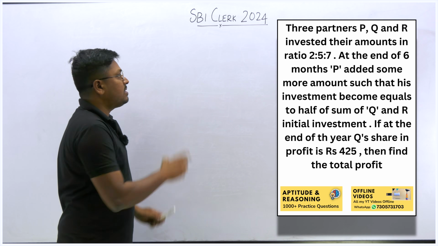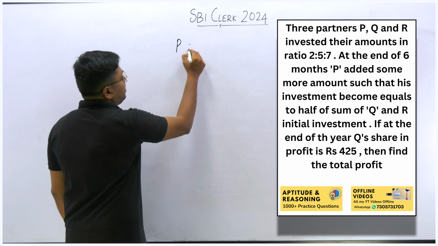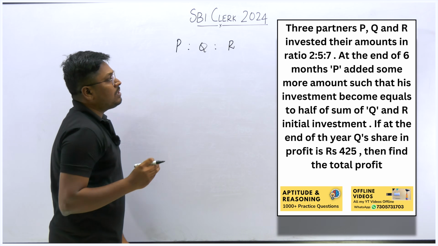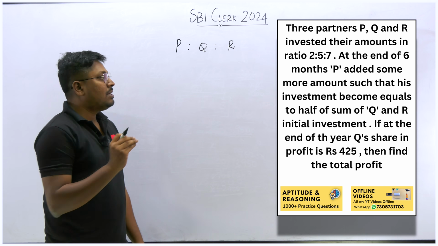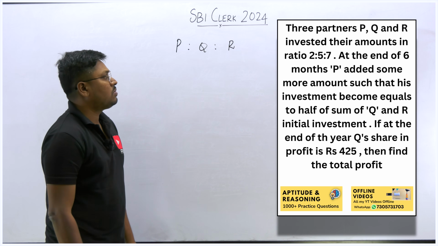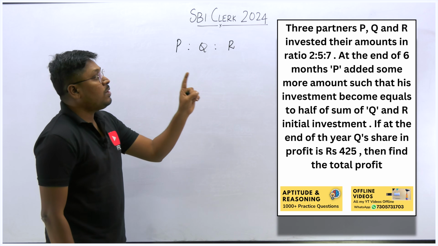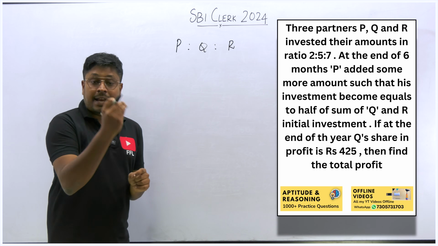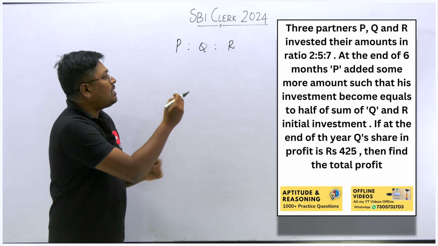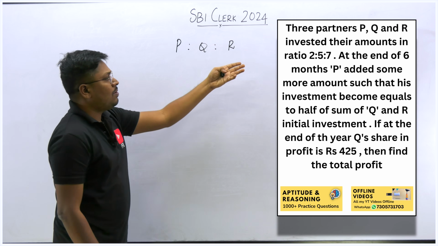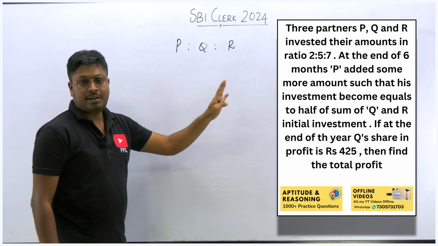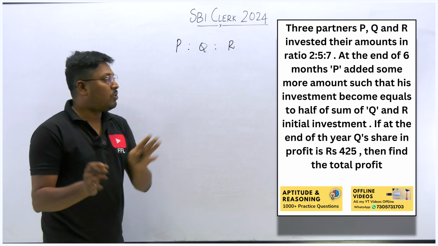There are 3 persons in a business, right? One is the person P, Q and R. So they started a business, their amount in the ratio 2 is to 5 is to 7. So this is the initial investment, right? At the end of 6 months, P added some more amount. But what about the remaining persons Q and R? They are not adding any amount, or withdrawing any amount, they are not leaving anything. Till the end of the business, both persons were there.